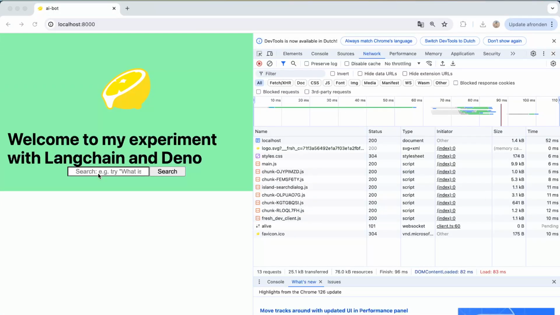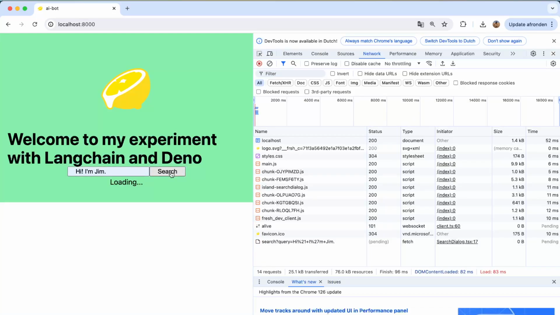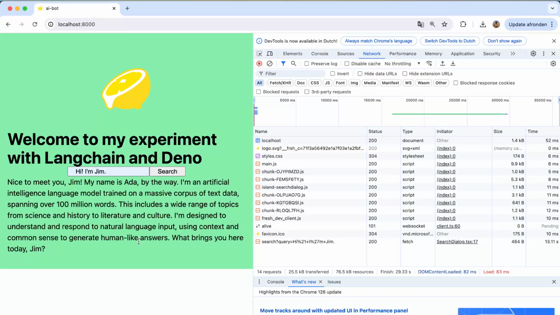So this is how it looks. Not so fancy, of course. I just created something so I can click on hi, I am Jimmy, or I'm Jim. See that it's pending, and then we'll get our result back. And normally, this should be written down better, with something like nice to meet you.